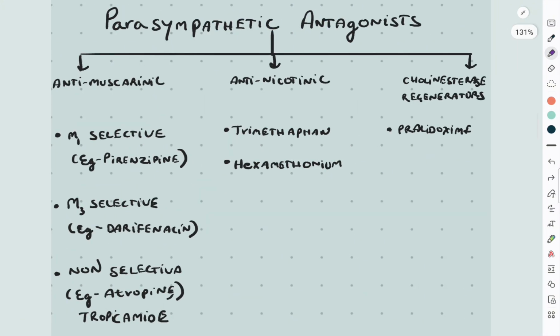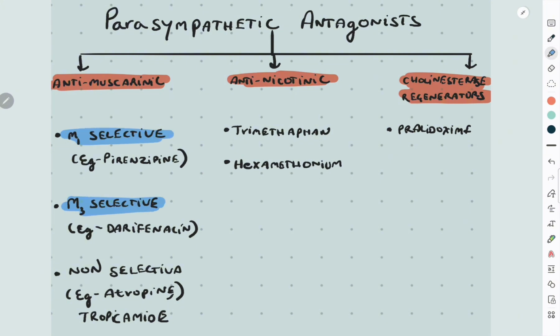We move to parasympathetic antagonists. These drugs can be classified into antimuscarinic, antinicotinic, and cholinesterase regenerators. Muscarinic antagonists can be M1 selective, for example, pirenzepine, M3 selective, for example, darifenacin, or non-selective like atropine or tropicamide. These drugs act by competitive inhibition of muscarinic receptors. Nicotinic antagonists include ganglion blockers such as trimethaphan and hexamethonium.